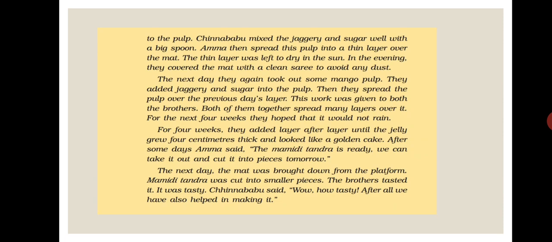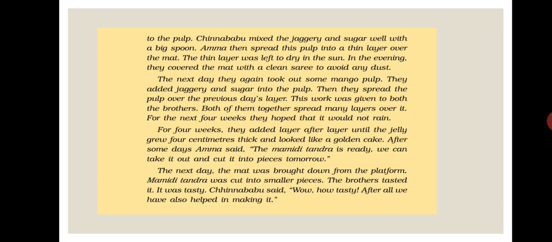Chinna Babu mixed the jaggery and sugar well with a big spoon. Amma then spread this pulp into a thin layer over the mat. The thin layer was left to dry in the sun. In the evening, they covered the mat with a clean sari to avoid any dust.